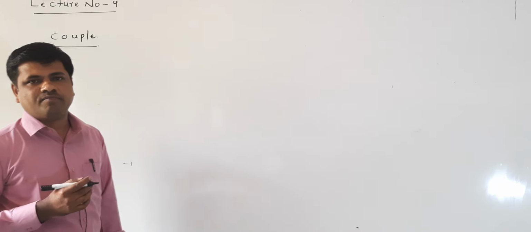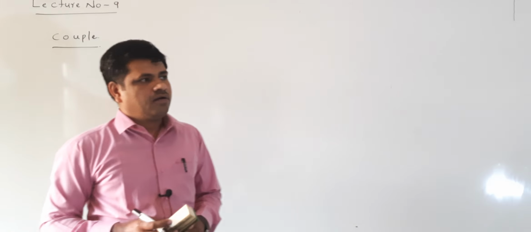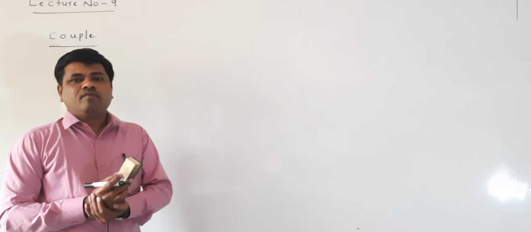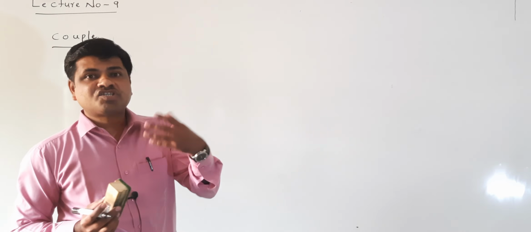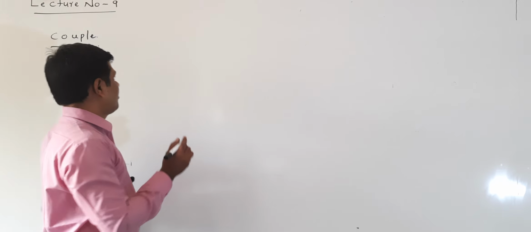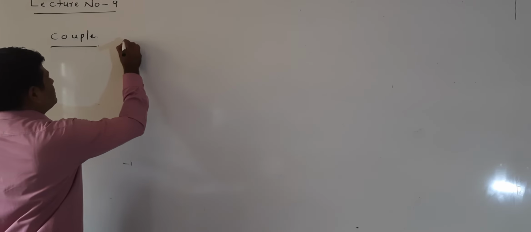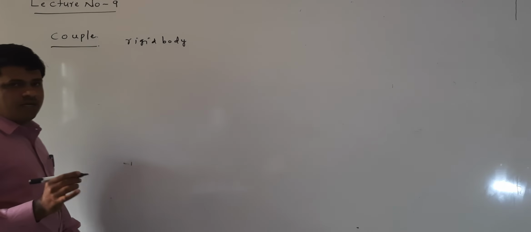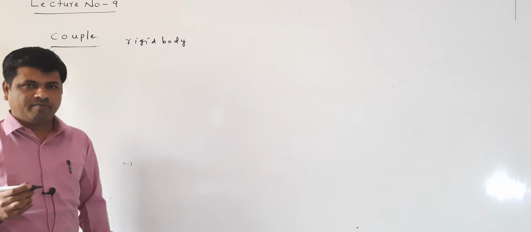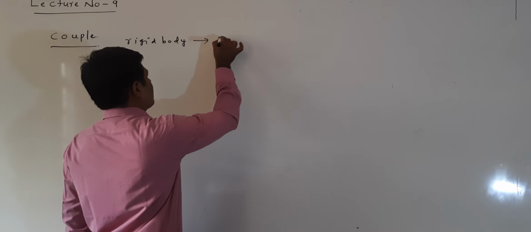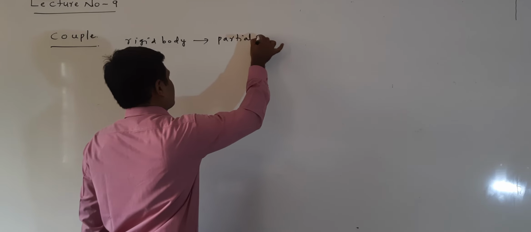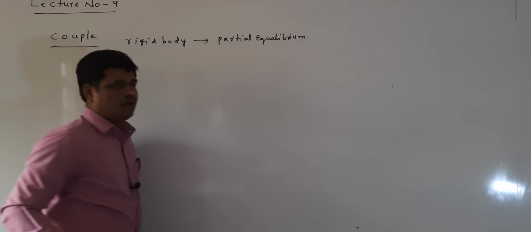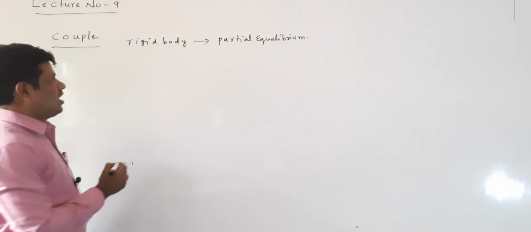Suppose the rigid body, sometimes it may be in partial equilibrium. What is the meaning of partial equilibrium?